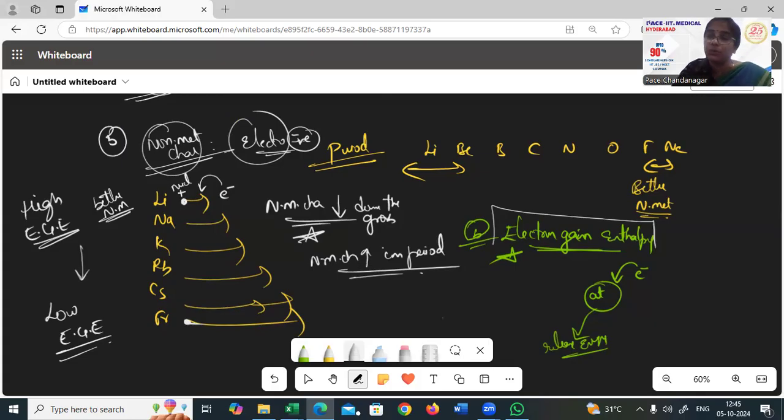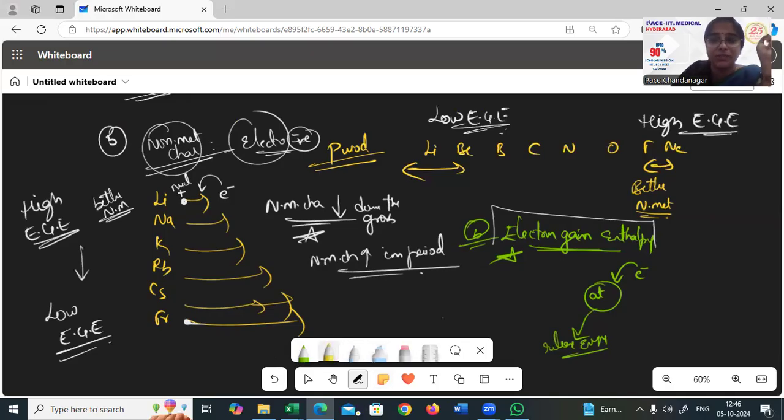Now, what is happening in the period? In the period you can see the right side ones are better non-metals. They have a better tendency to gain the electron. As they gain the electrons, they have high electron gain enthalpies, and obviously the left ones have low electron gain enthalpies. So this is about your non-metallic character and electronegative character, which is defined by the electron gain enthalpies. Enthalpy is nothing but the energy.